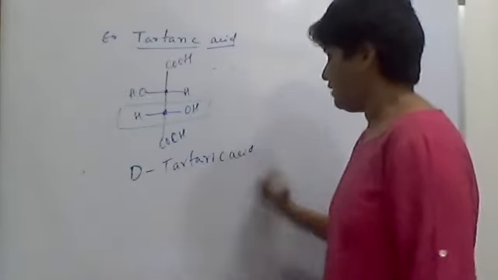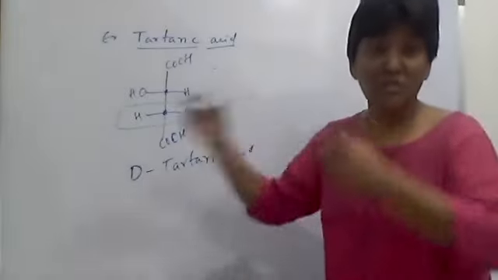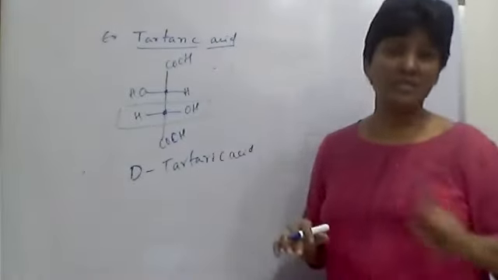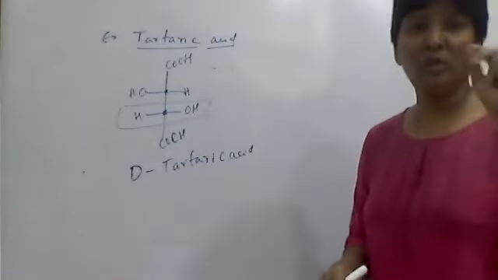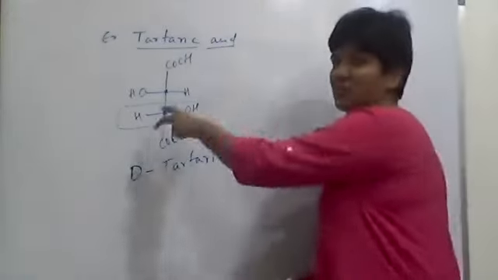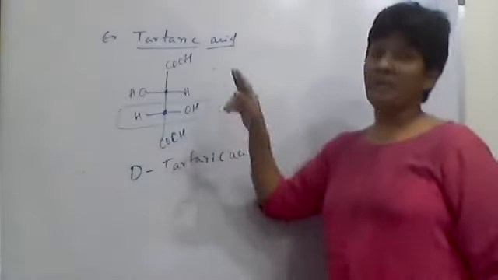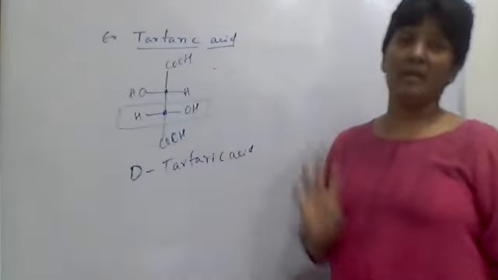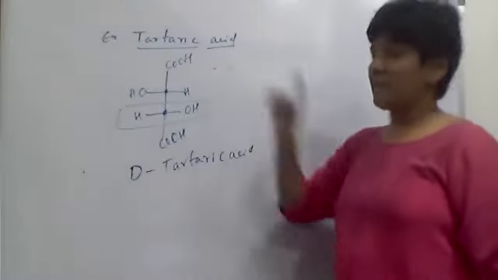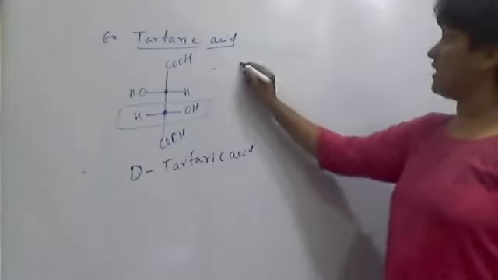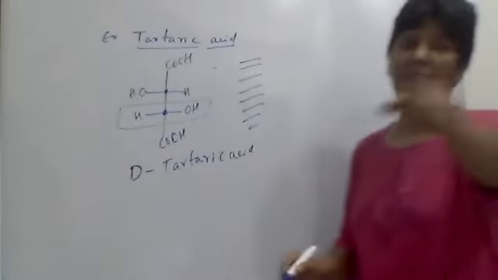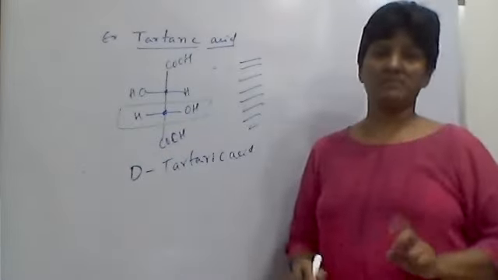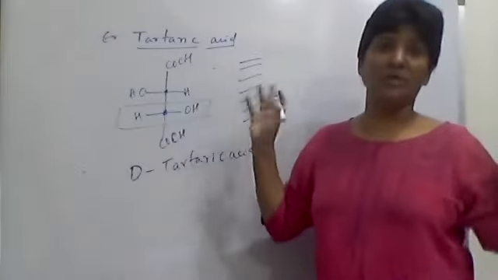Whether it is dextro or levo, we cannot say, because only when you put this molecule in the polarimeter can you say whether it is dextro or levo. But you can say whether it is D configuration or L configuration. This D may be dextro or levo, I don't know.